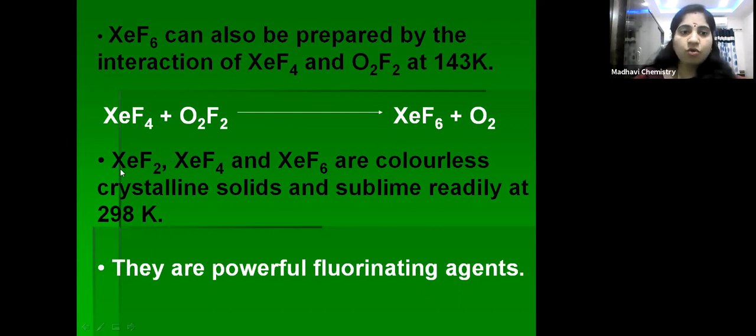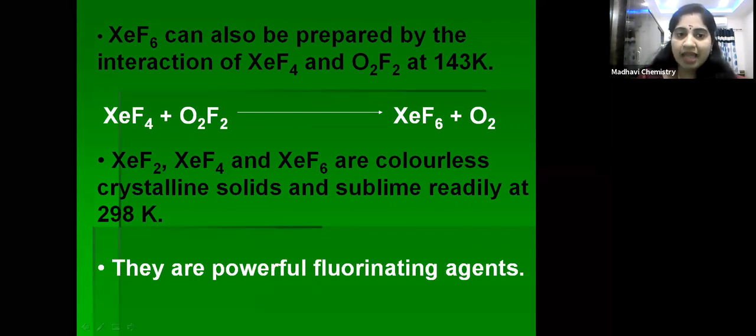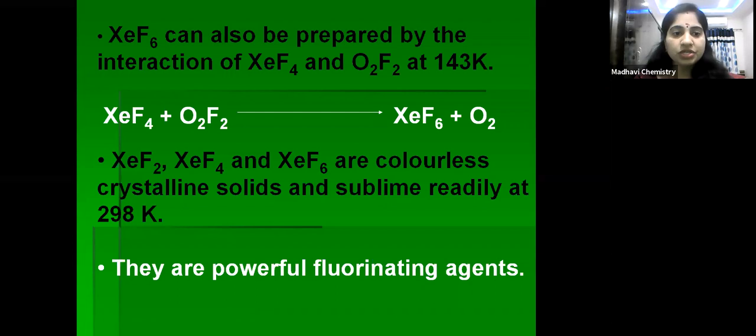Now XeF2, xenon difluoride, xenon tetrafluoride, and xenon hexafluoride are all colorless crystalline solids, and they sublime readily at 298 Kelvin. Sublime means they can directly convert from the solid to the gaseous state. So these have the capacity to undergo sublimation, at 298 Kelvin temperature. They are powerful fluorinating agents because they have fluorine. That is why they are powerful fluorinating agents.